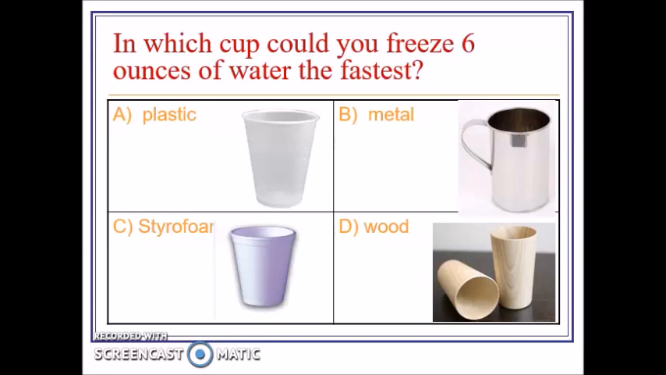So in which cup would you freeze 6 ounces of water the fastest? Do you know? If you said B, the metal cup, you would be correct because the metal would cool down quickly and then cool the water down quickly.